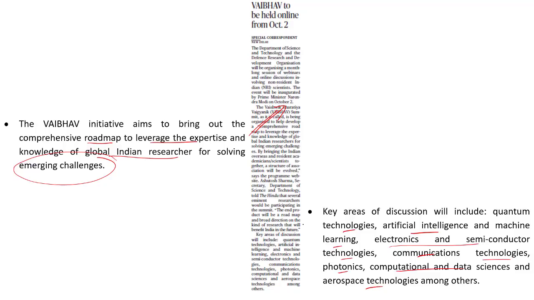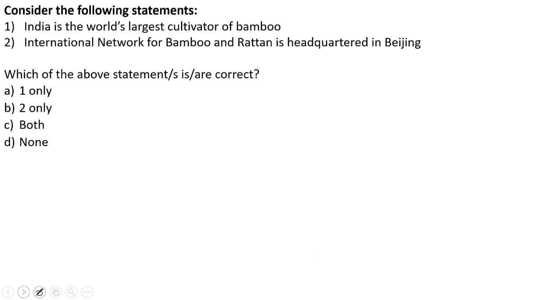So what is this Vaibhav initiative? Basically, you have NRIs who are settled in different countries, or Indians who are settled in different countries. So making use of their knowledge such that we would be able to advance our technological progress with respect to all these sectors is what is called the Vaibhav initiative. It is a program where the government is intending to create an ecosystem of innovation. How? By reaching out to the Indians all over the globe. It is this that we have to understand with respect to this article. Now let's look into the next practice question.